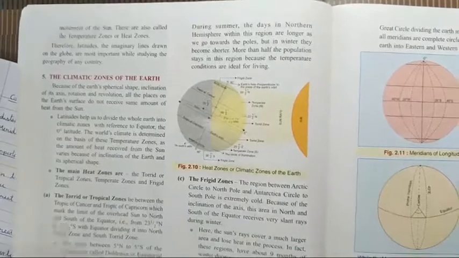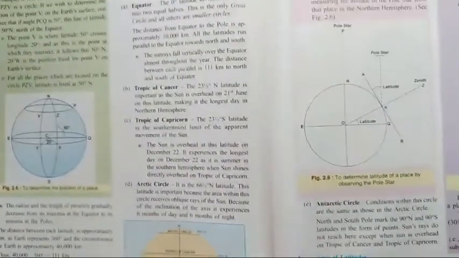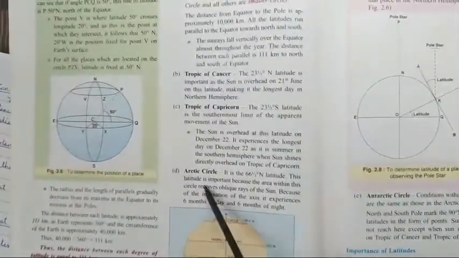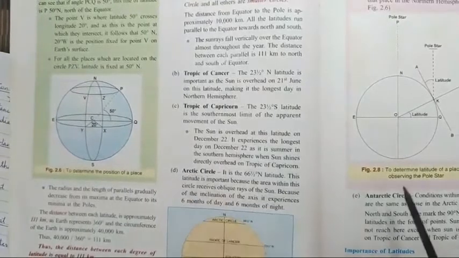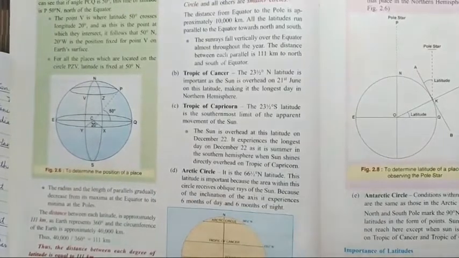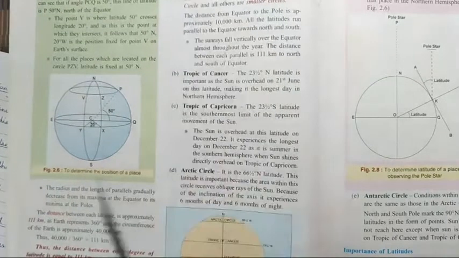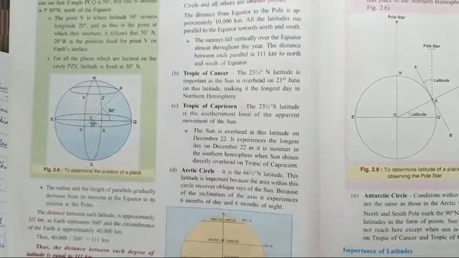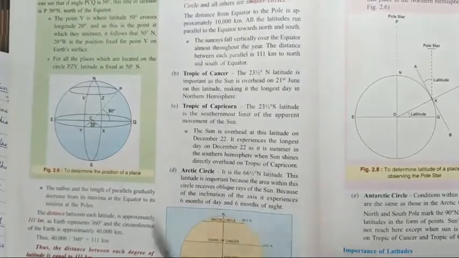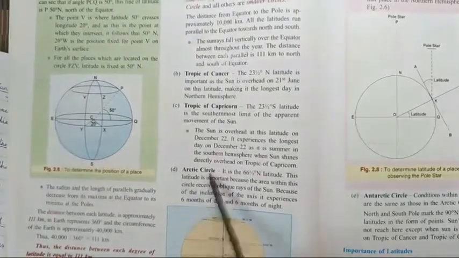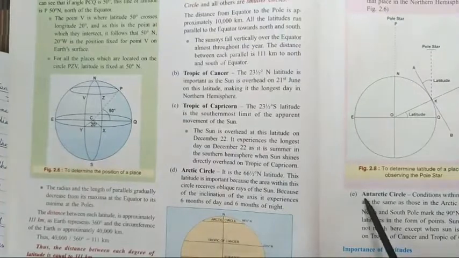And this is why the Arctic Circle and Antarctic Circle are very, very important. So these are the 5 important latitudes. What are they? Let's revise: Equator, Tropic of Cancer, Tropic of Capricorn, Arctic Circle and Antarctic Circle.